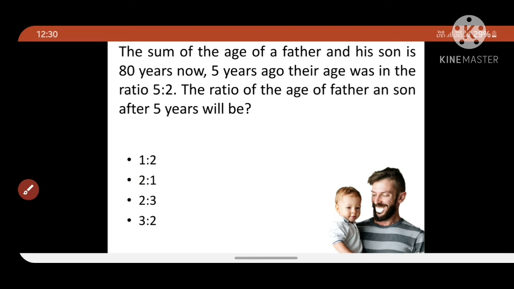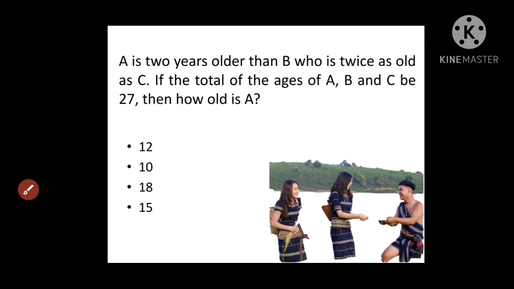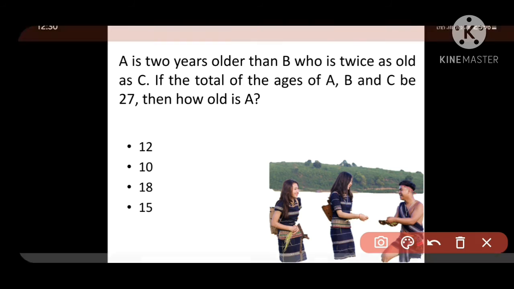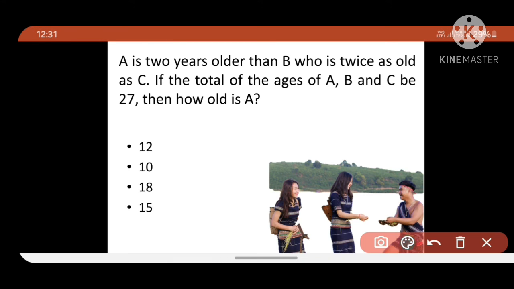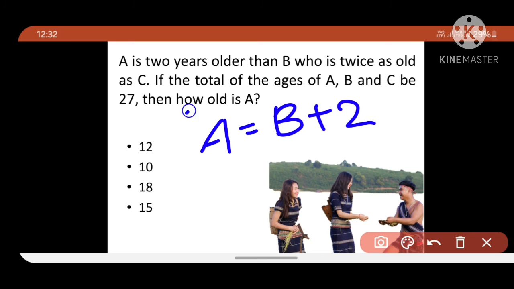So moving on to the next question. A is 2 years elder than B, who is twice as old as C. If the total of the ages of A, B, C is 27, find the age of A. So friends, here we have to derive: A equals B plus 2, meaning if B is 1, A is 3, like that they are telling. We don't know the exact age, that is just an assumption.